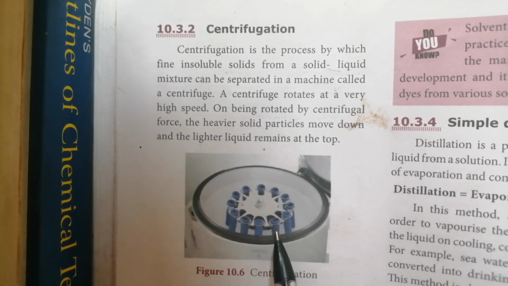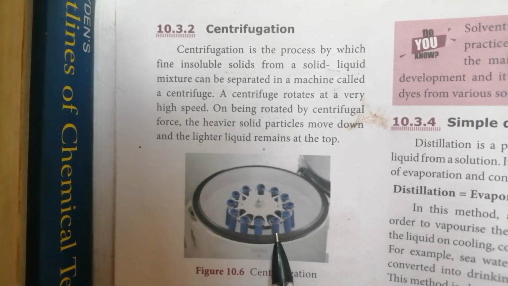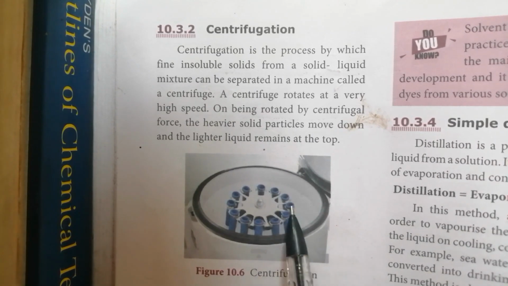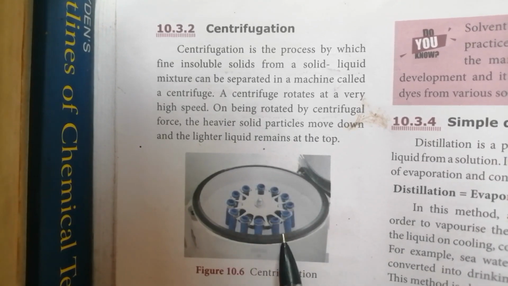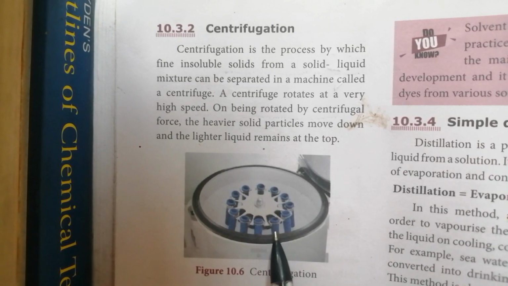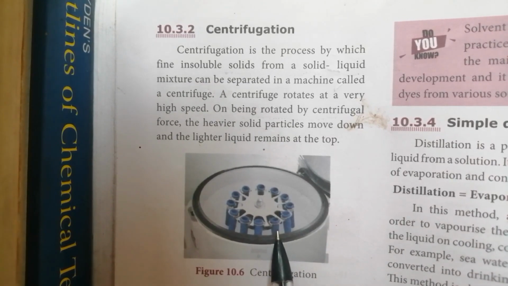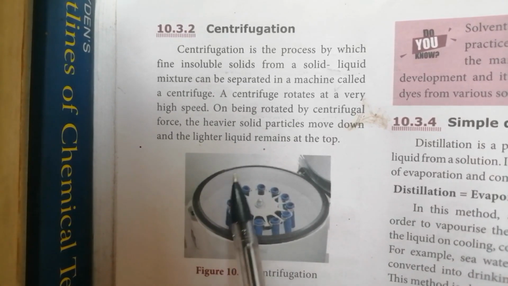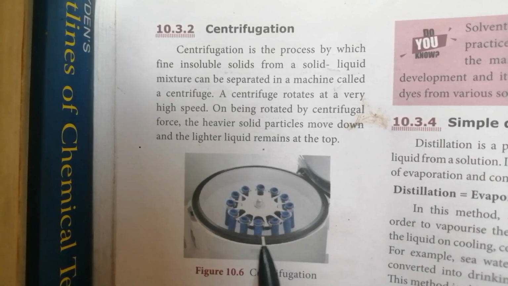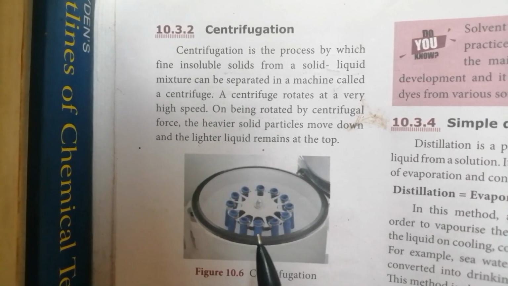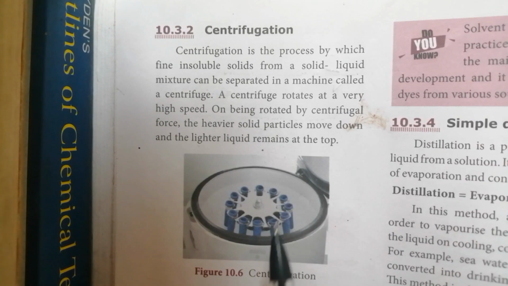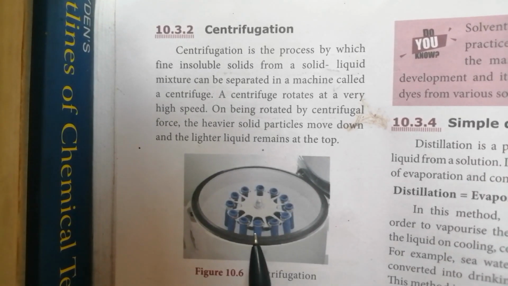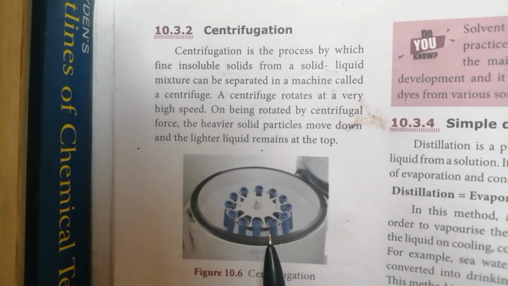For example, if we take a blood sample in these centrifugation tubes, the centrifuge rotates at very high speed. On being rotated, due to the centrifugal force, what will happen?